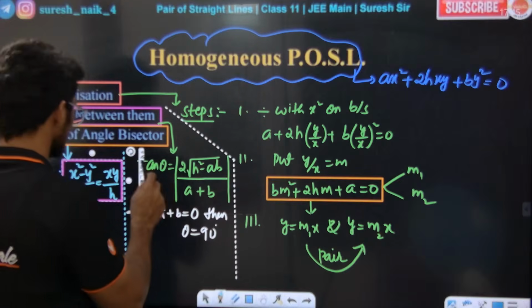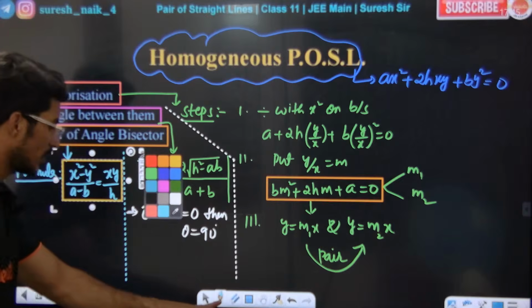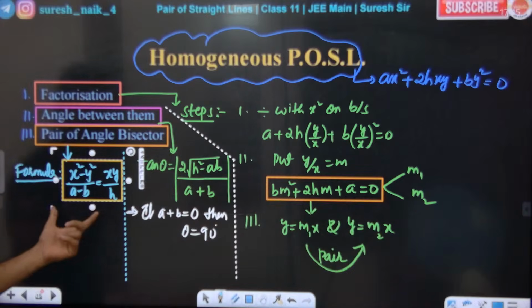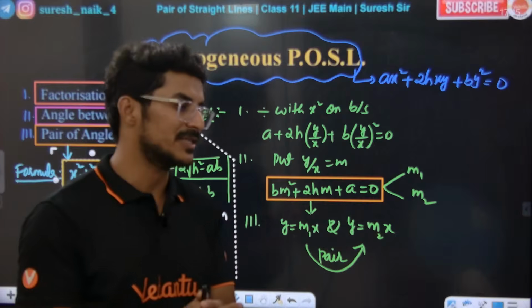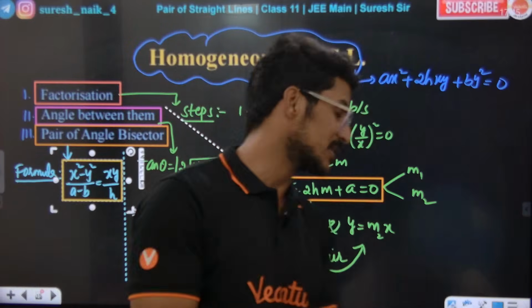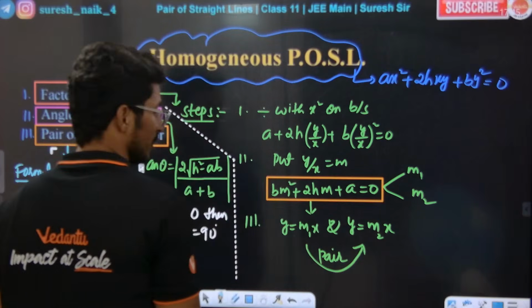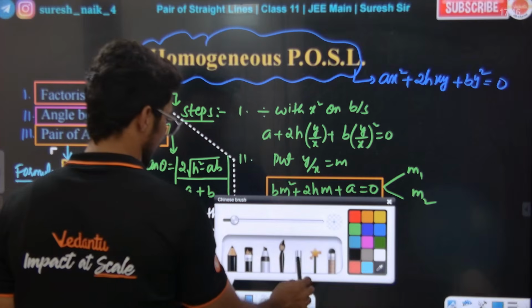Understood? Yes or no? If you use this formula you will be getting the pair of angle bisectors. Sir, what do you mean by pair of angle bisectors? I'll tell you. Firstly listen to the class. I'll tell you one logic here.